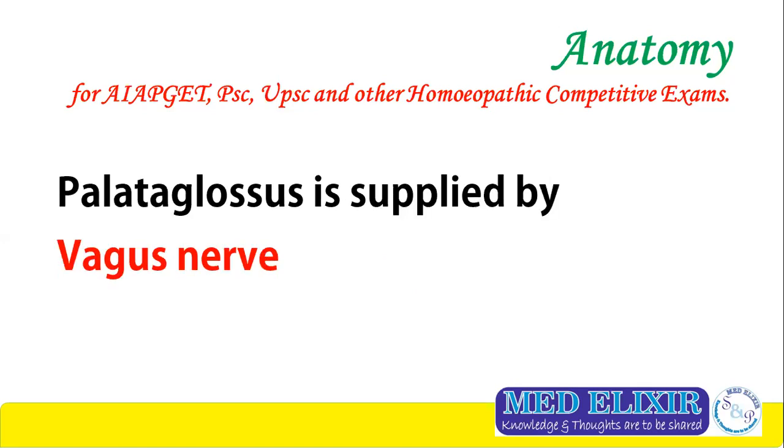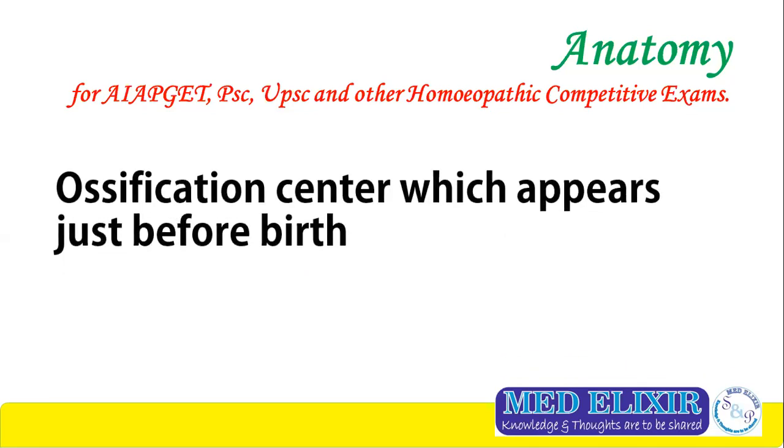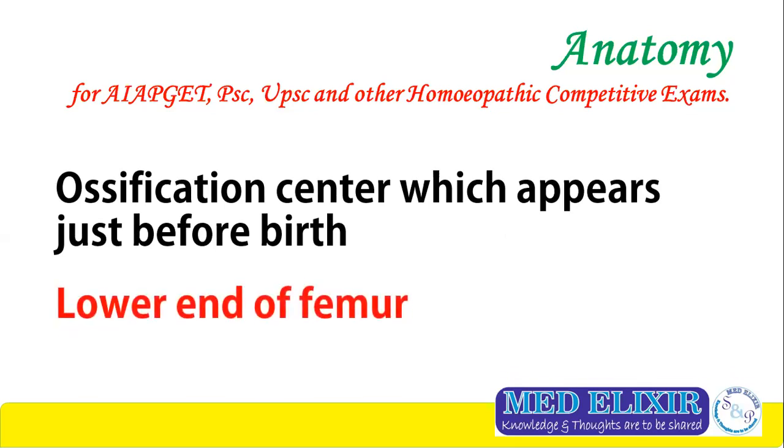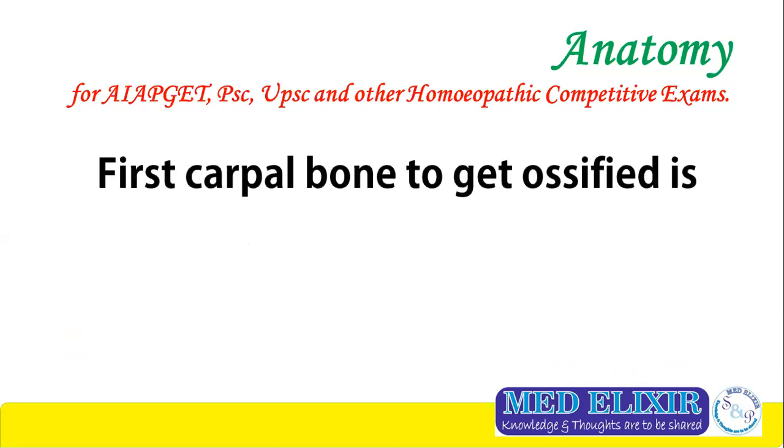Palatoglossus is supplied by vagus nerve. Other muscles of tongue is supplied by hypoglossal nerve. Ossification center, which appears just before birth, is lower end of femur. First carpal bone to get ossified is capitate.